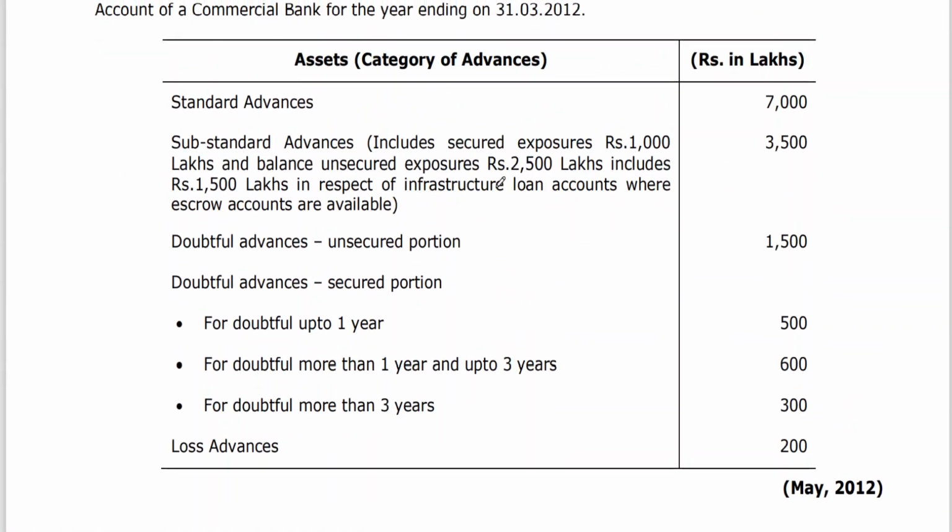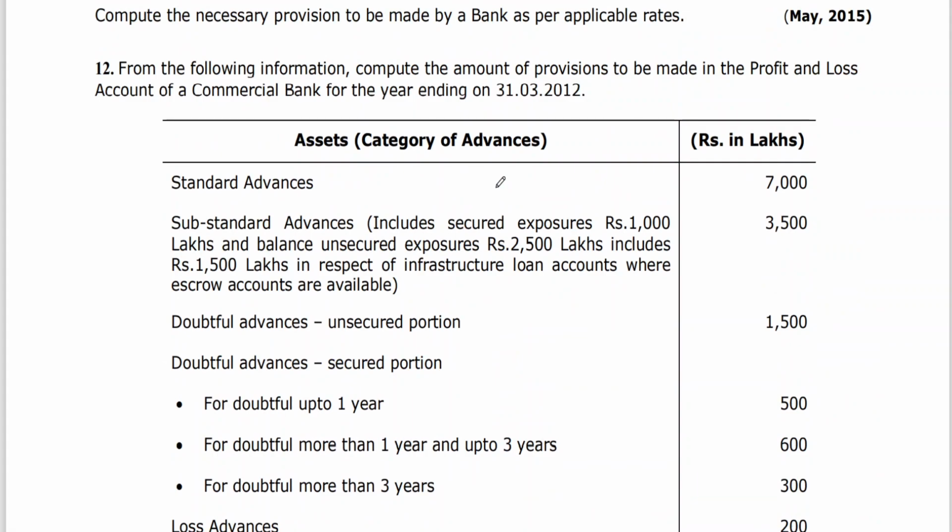Now let me work out this one. Last class we learned about escrow, no? We discussed escrow last class, so that particular adjustment we have in this problem. From the following information, compute the amount of provisions to be made in the P&L account of a commercial bank for the year ended 31st March 2012. Standard advances 7,000. I told you, for standard advances, if nothing is mentioned, 0.4% provision we need to create.